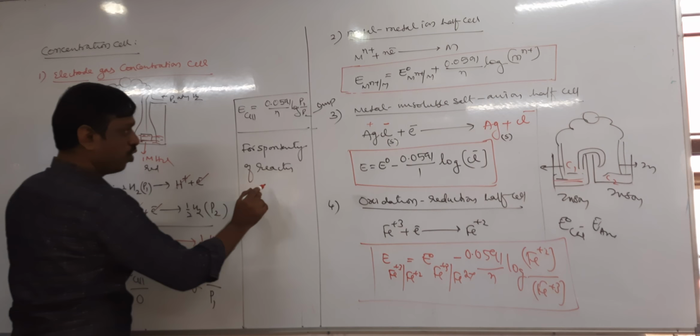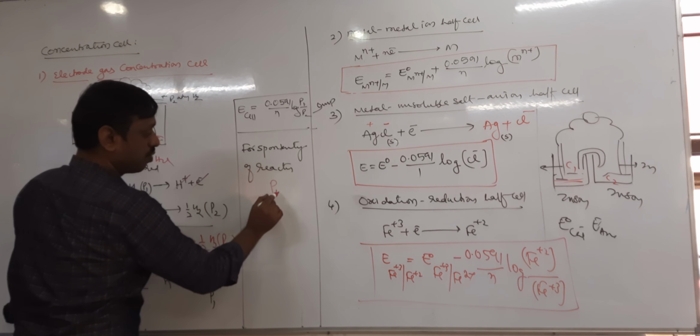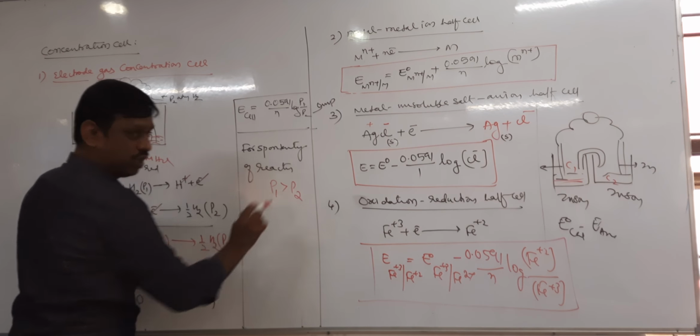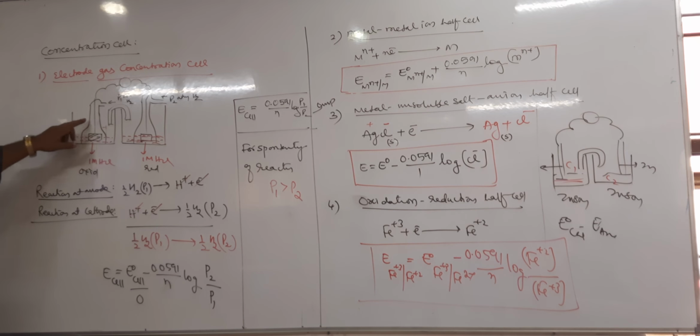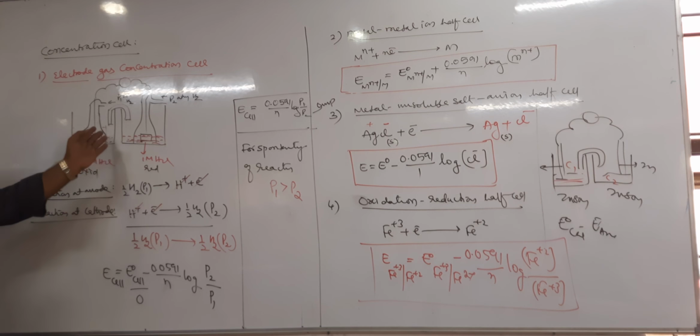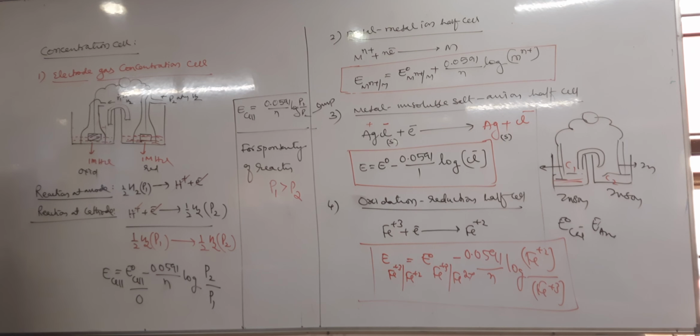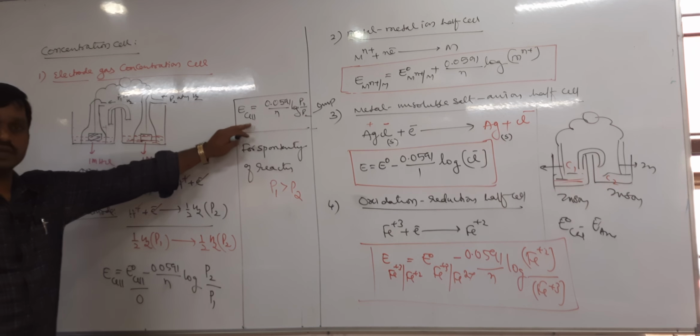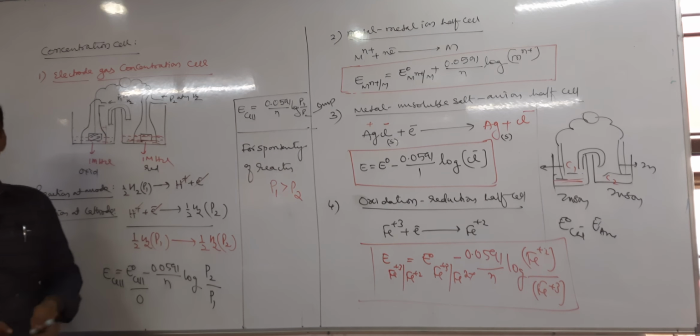It means for spontaneity, the pressure in the oxidation half cell should be greater than the pressure in the reduction half cell. If the condition is reversed, the reaction becomes non-spontaneous. So this equation is important; it is asked in JEE.